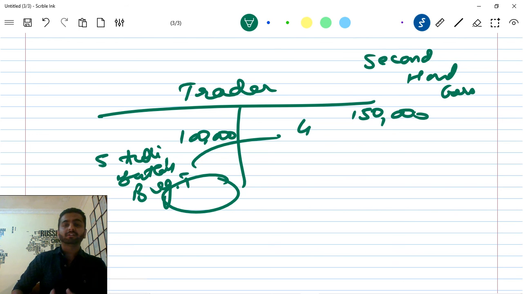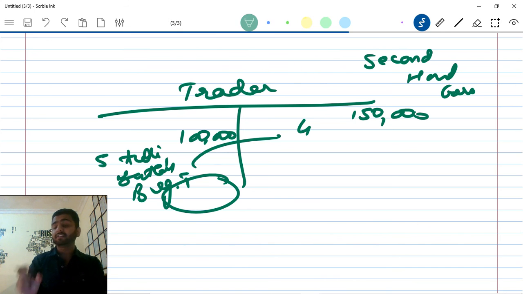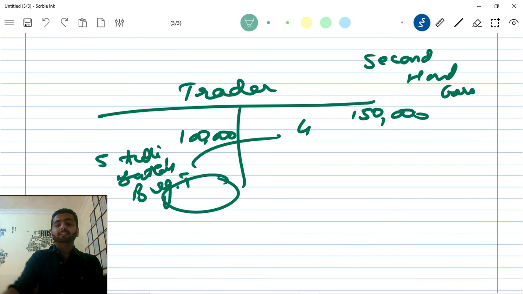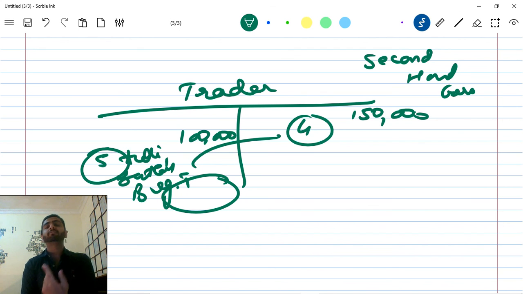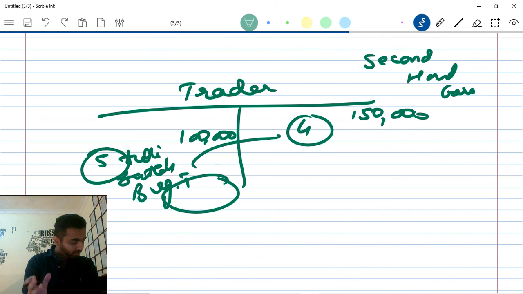So what is stock? Now the term here was stock. Stock is the goods you have bought for buying and selling. Stock is the unsold goods that are left. So out of the 5 cars, only 4 got sold. So one is still left. That is my stock. That is my closing stock. That is one good still left with me. So the goods are unsold. So stock is unsold items.